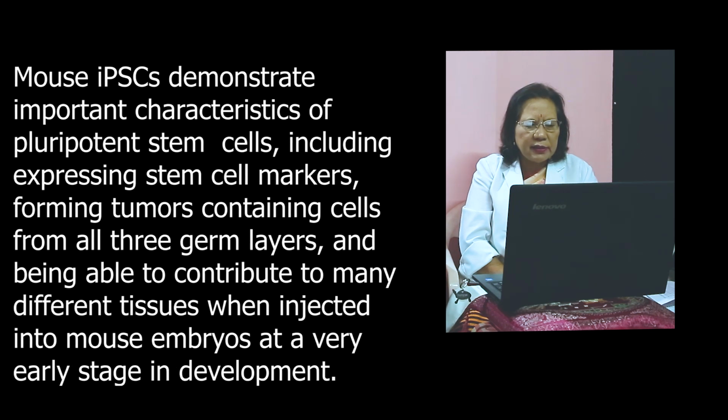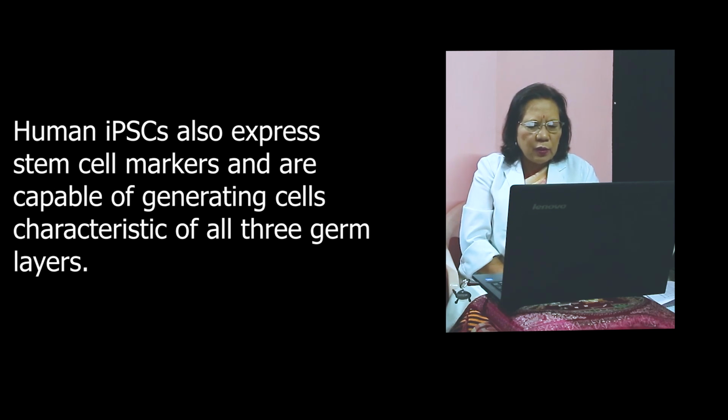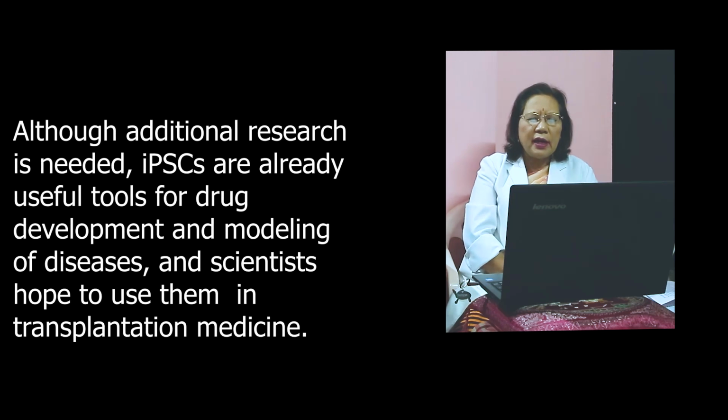Mouse iPSCs demonstrate important characteristics of pluripotent stem cells, including expressing stem cell markers, forming tumors containing cells from all three germ layers, and being able to contribute to many different tissues when injected into a mouse embryo at a very early stage in development. Whereas human iPSCs also express stem cell markers and are capable of generating cells characteristic of the three different germ layers. So although additional research is needed, iPSCs are already a useful tool for drug development and modeling of diseases, and scientists hope to use them in transplantation medicine.